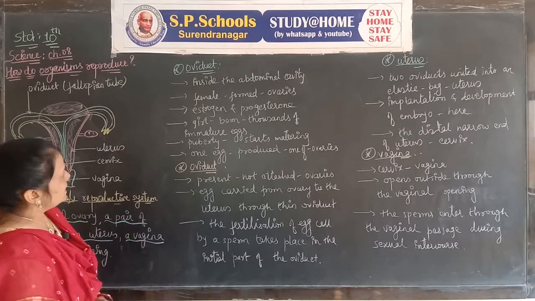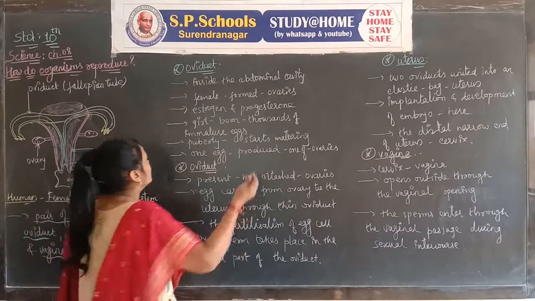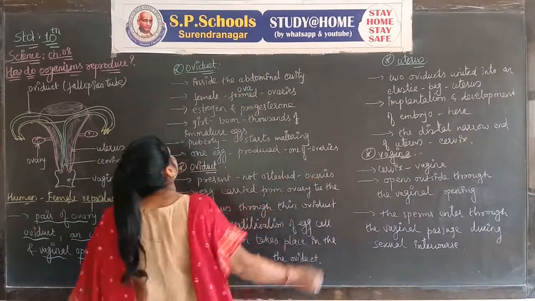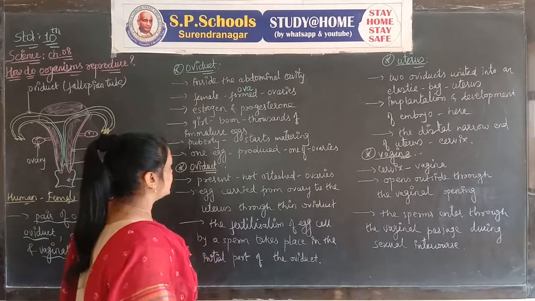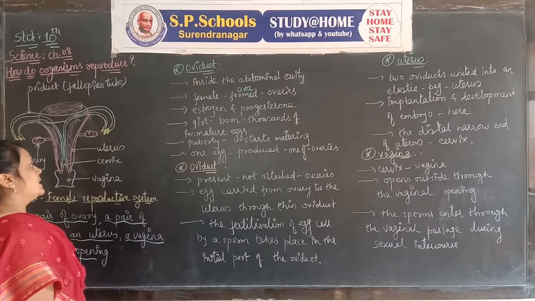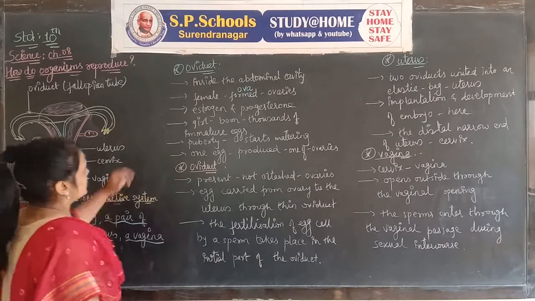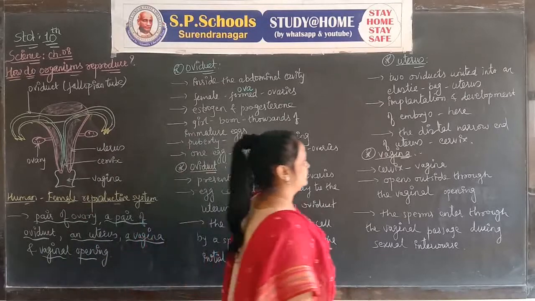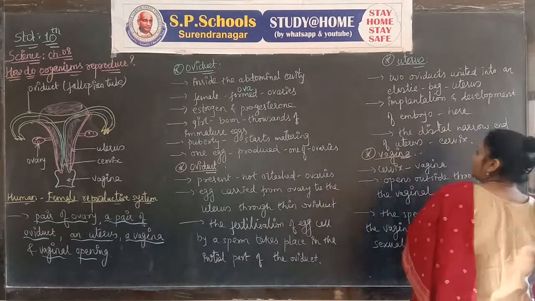In the female, egg cells or ova are formed in the ovaries. This one is not the oviduct, this one is the ovaries. Let's correct it.